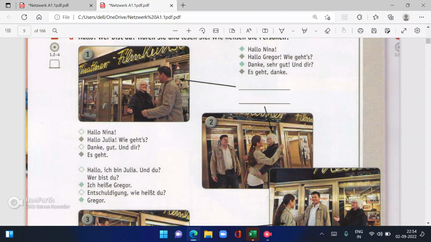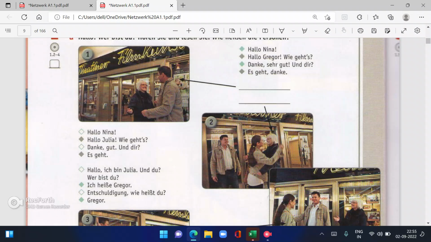And this is Entschuldigung. I will just tell you the pronunciation. Entschuldigung. Entschuldigung. Excuse me. Entschuldigung. Excuse me. Wie heißt du? Excuse me. What is your name?